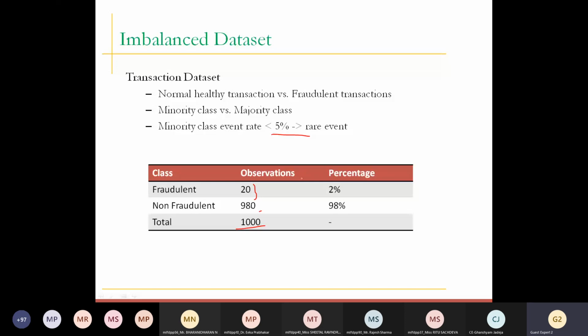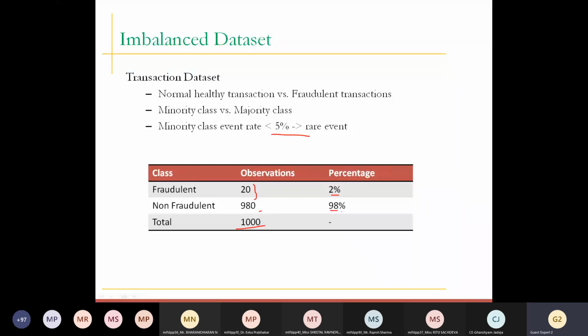So see the percentage, 2% and 98%. The meaning of this is that once you have trained your model, and somebody gives you a record and asks you to predict whether it is a fraudulent or non-fraudulent transaction,